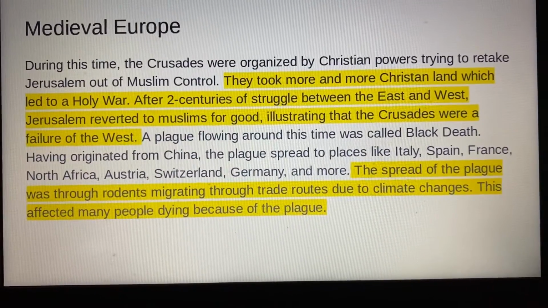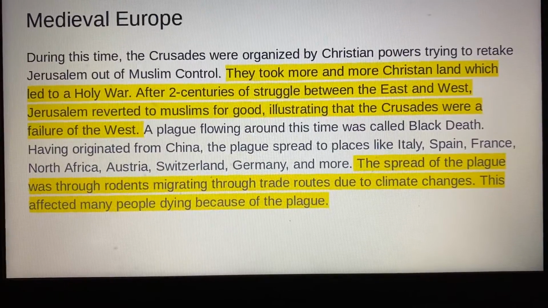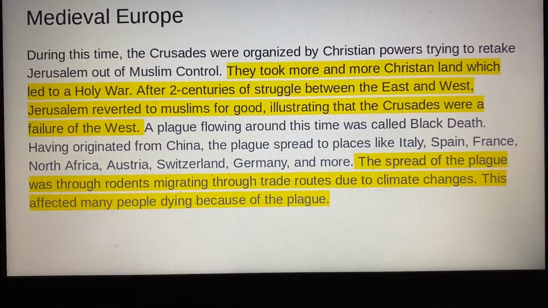The spread of the plague was through rodents migrating through trade routes due to climate changes. This affected many people, who died because of the plague.